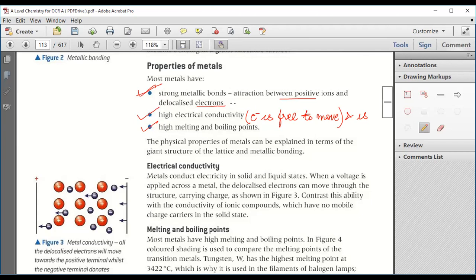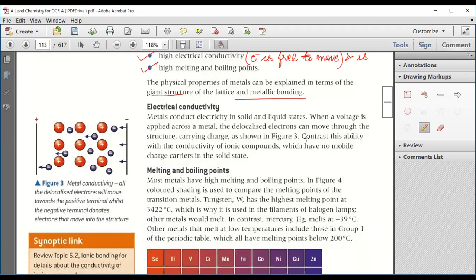The physical properties of metal can be explained in terms of the giant structure of the lattice and the metallic bonding. Now we have electrical conductivity. Metals conduct electricity in solid and liquid state. When a voltage is applied across a metal, the delocalized electrons can move throughout the structure, carrying the charge.